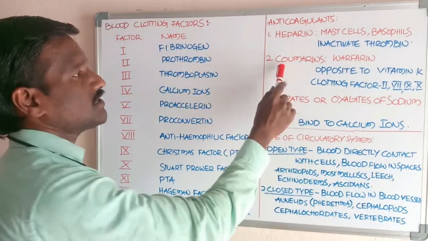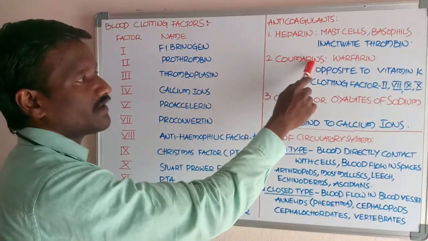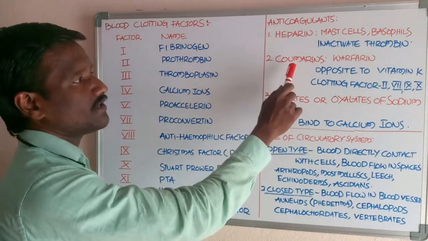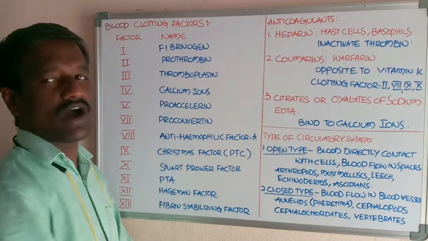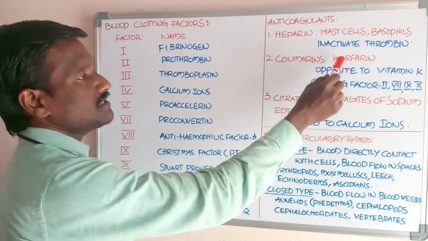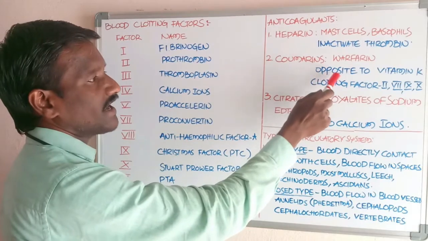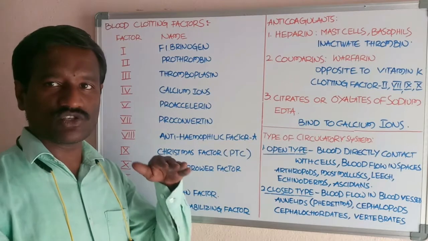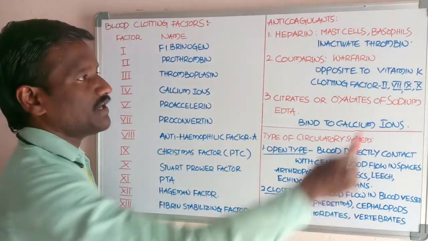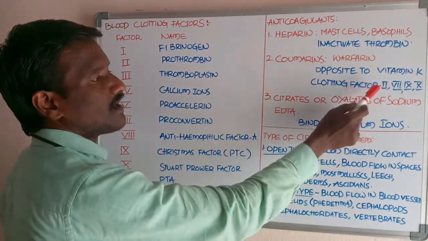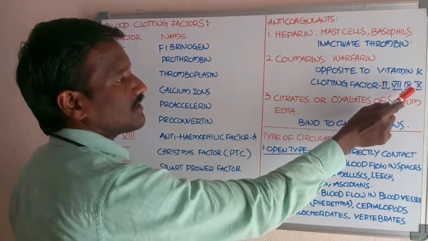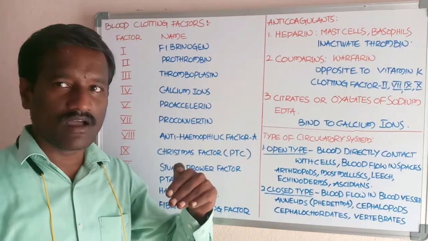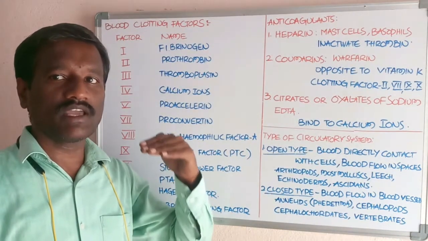Next, coumarins. Coumarins are plant derivatives. Students, listen carefully. One of the coumarins is warfarin. Warfarin acts against vitamin K, it is an antagonist to vitamin K. Vitamin K helps in the synthesis of the blood clotting factors 2nd, 7th, 9th, and 10th. These are synthesized by the liver with the help of vitamin K.